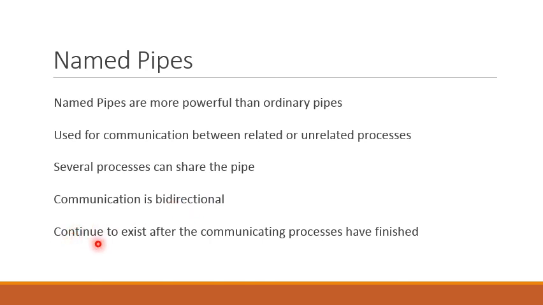And named pipes continue to exist after the communicating processes have finished. So this is another reason that named pipes are powerful, because the existence of a named pipe doesn't depend upon the existence of communicating processes. Even if the communicating processes have finished their execution, the named pipe will continue to exist.